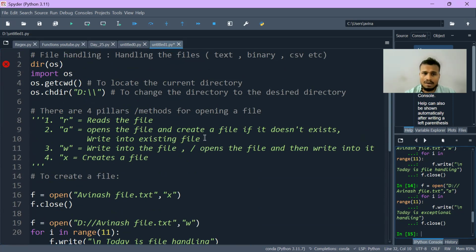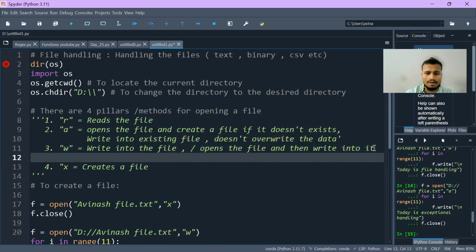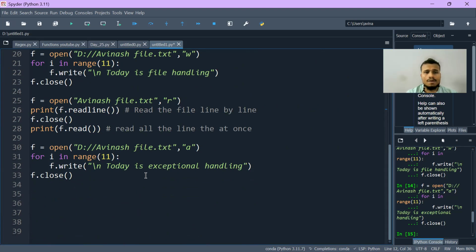And A doesn't only write into the existing file, but also doesn't overwrite the data. W will overwrite the data or the text. The new text will be there, the previous text will not be there.